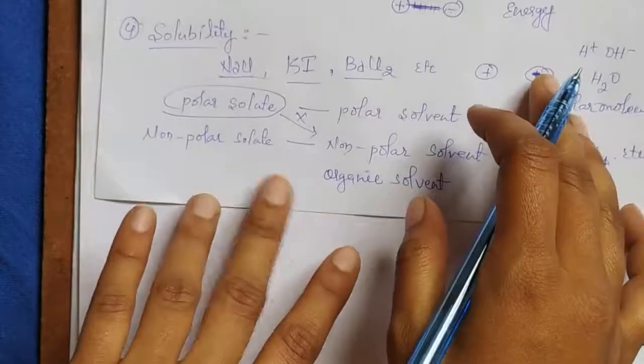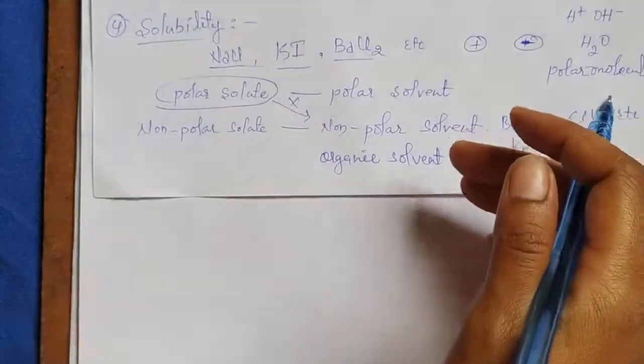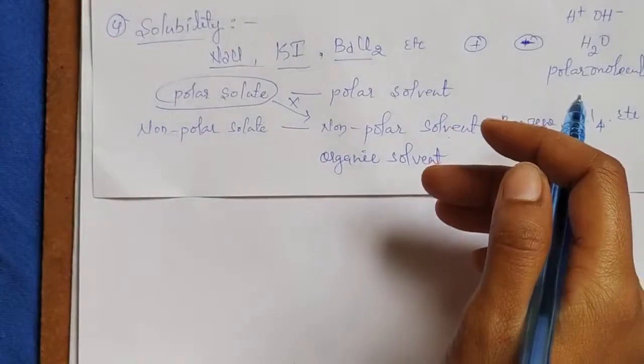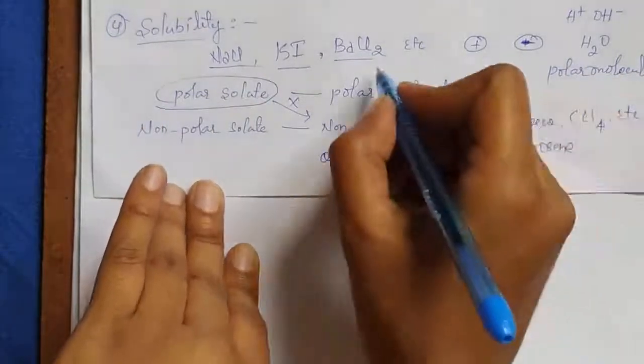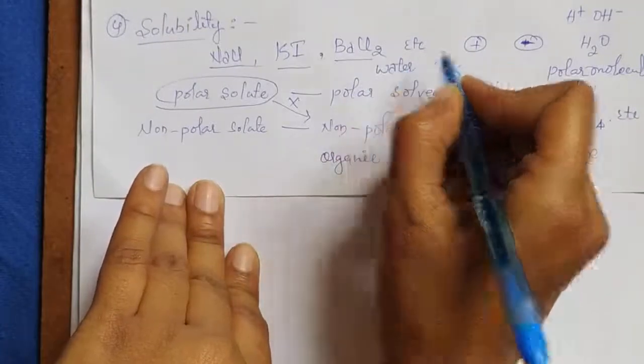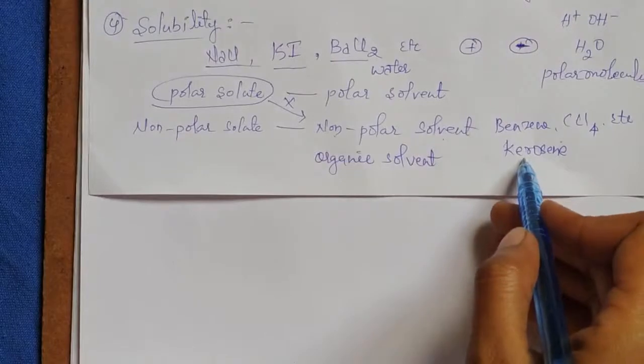Coming to the next one, solubility. These ionic compounds are soluble in water, but they are insoluble in solvents like kerosene or petrol. They may ask why. Give reason.